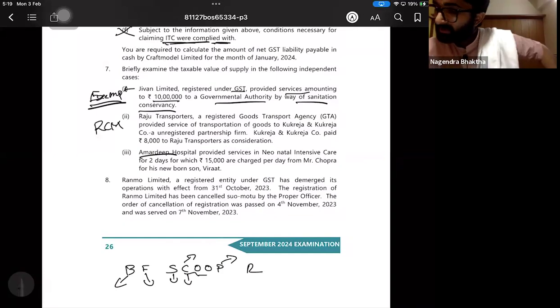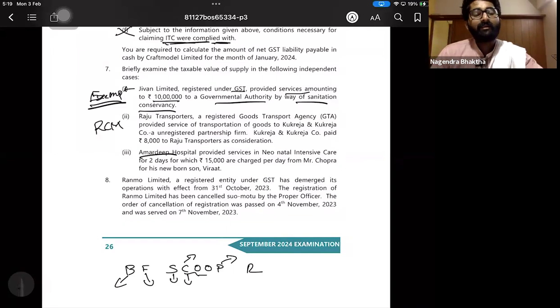Next one, Amardeep Hospital provided services in neonatal intensive care for 2 days, for which 15,000 was charged. This is exempt. Remember that ICCU, NICU, all these services given by a clinical establishment are actually exempt.